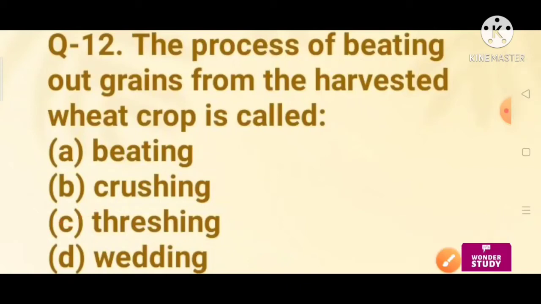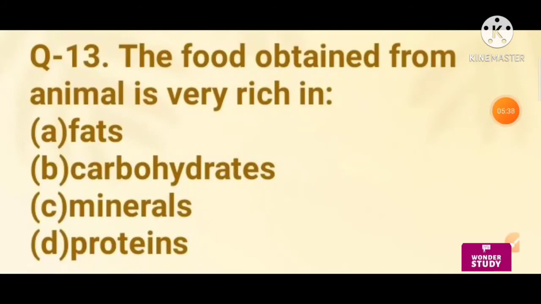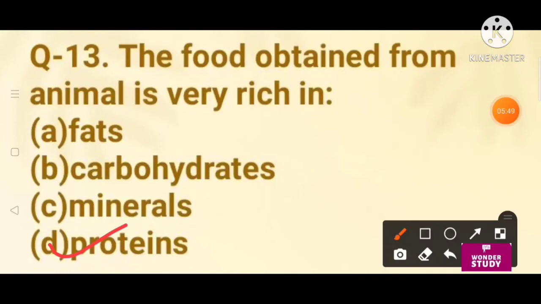Next question, question number 13. The food obtained from animal is very rich in fats, carbohydrates, minerals, proteins. The food obtained from animal is very rich in protein. Protein is our right answer here.